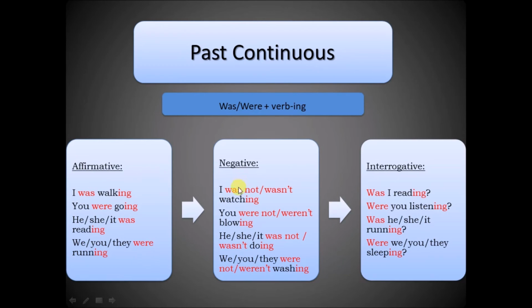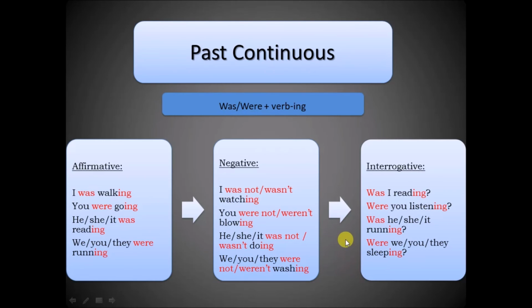Negative form. I was not or wasn't watching. You were not or weren't blowing. He, she, it was not or wasn't doing. We, you, they were not or weren't washing.